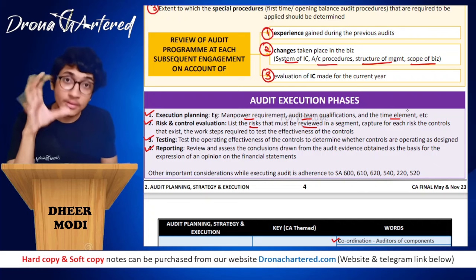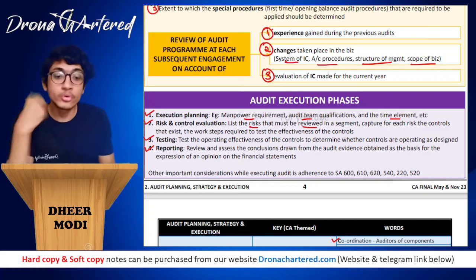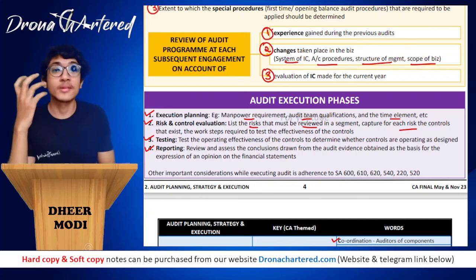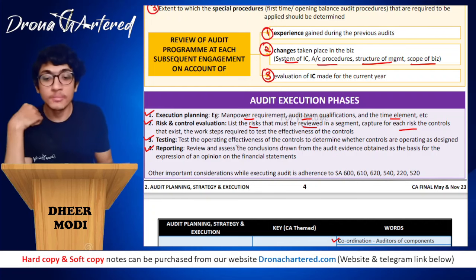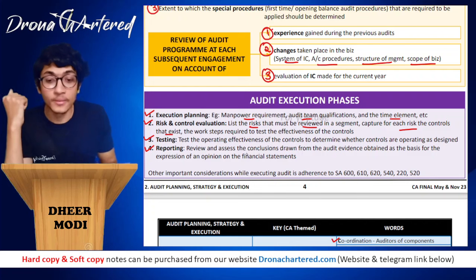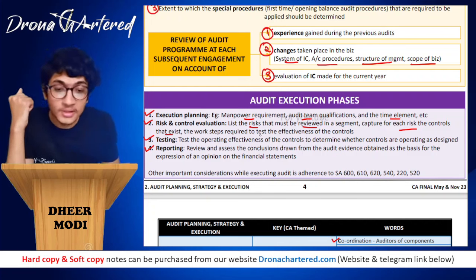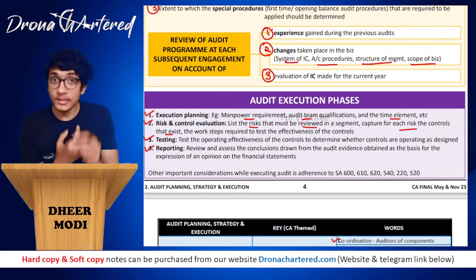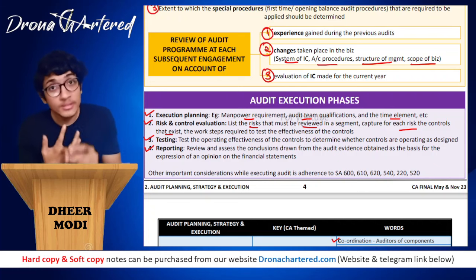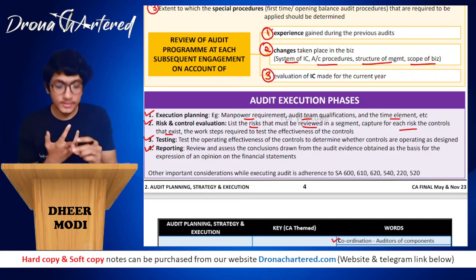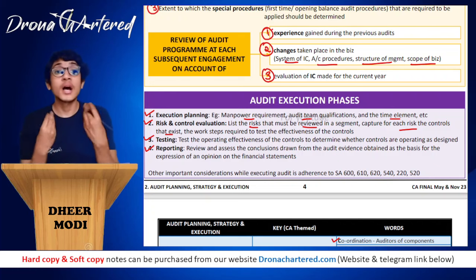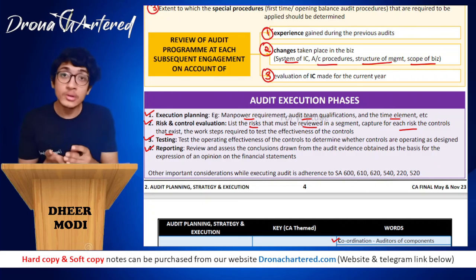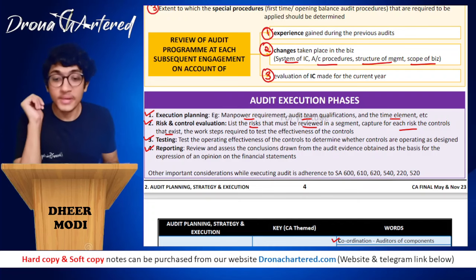Now second is, once you have identified that these are the risks I have to review, you have to check for each risk what control exists, what control the organization has put in place so that these risks are mitigated. And next is the work steps required to test the effectiveness of the control. So first you identified what risk I have to check. Then second you check what control is there to mitigate this risk. And now third you are checking how will I check the effectiveness of the control itself. Okay, so if the control is effective, that risk is already mitigated.